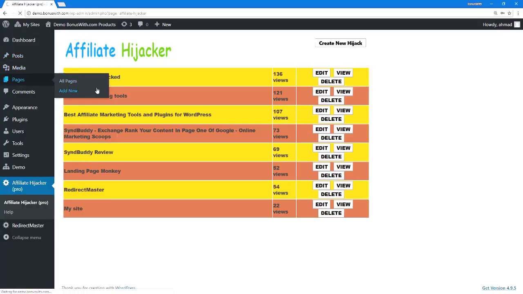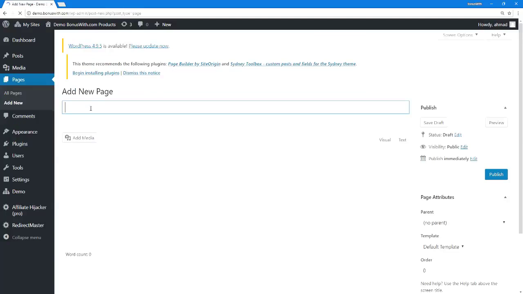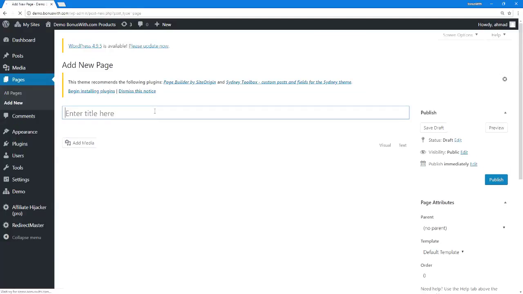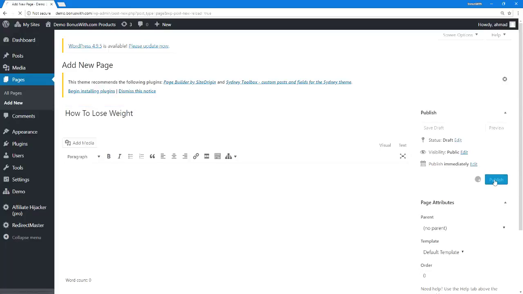Now for this example, we're going to assume that I'm in the weight loss niche. I'm not particularly in the weight loss niche, but I'm just going to use that for this example. So I'm going to type in here, how to lose weight. And then I'm going to leave the content empty. I'm not going to put any content in. I'm just going to add a page name. I'm going to go over here and publish the page.